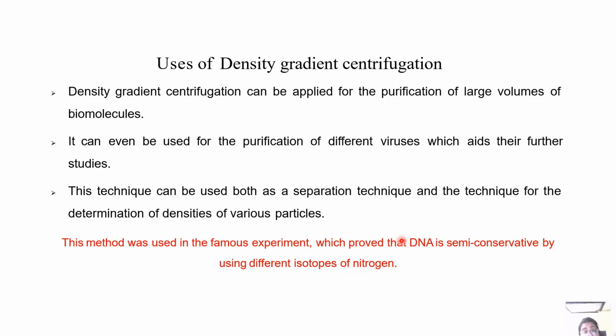It can even be used for the purification of different viruses, which aids further studies. This technique can be used both as a separation technique and for the determination of densities of various particles. This method was used in the famous experiment which proved that DNA replication is semi-conservative by using different isotopes of nitrogen.